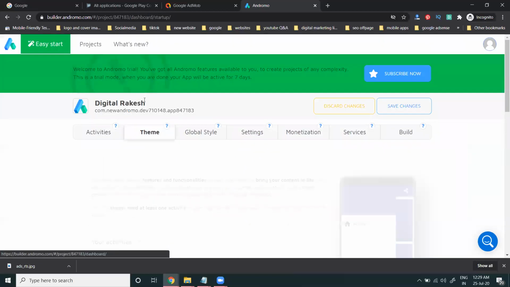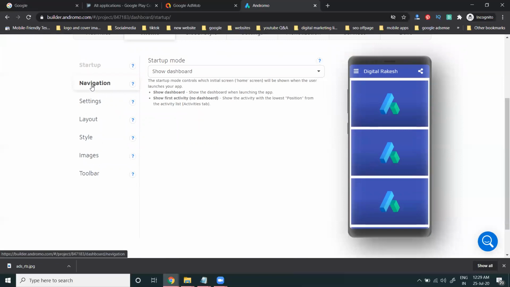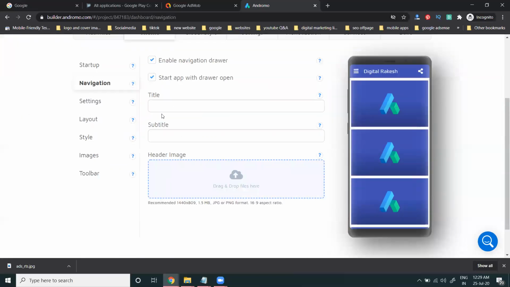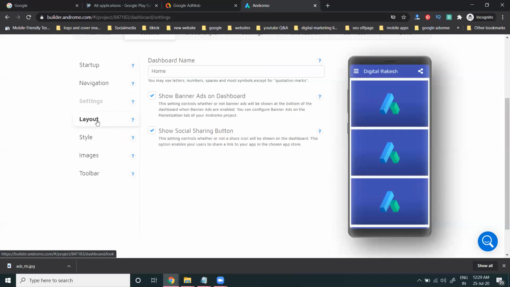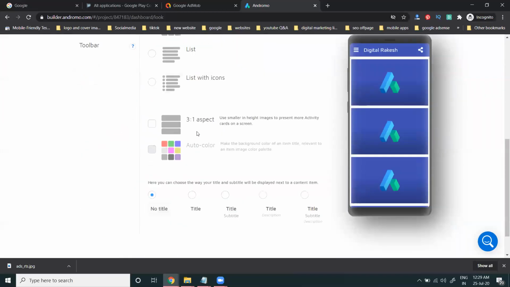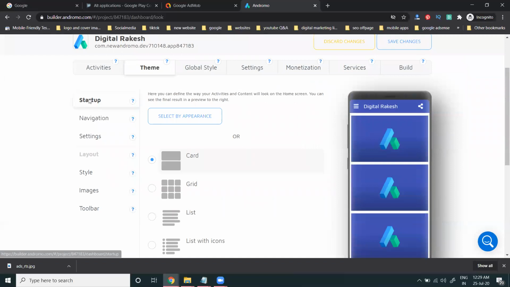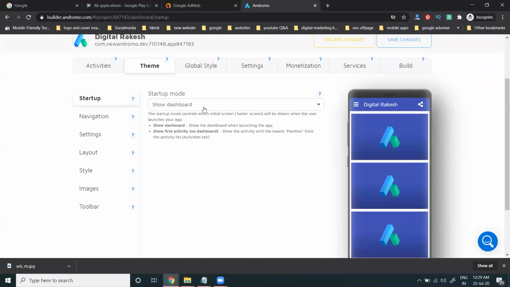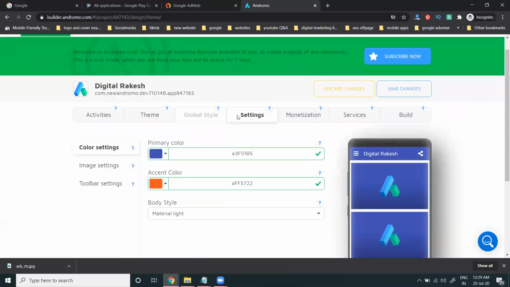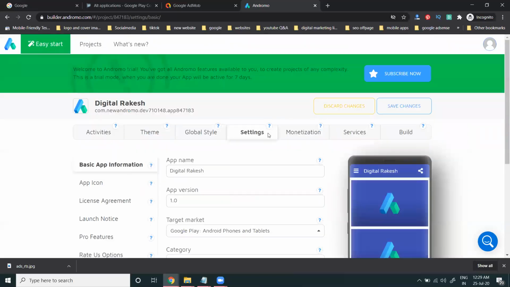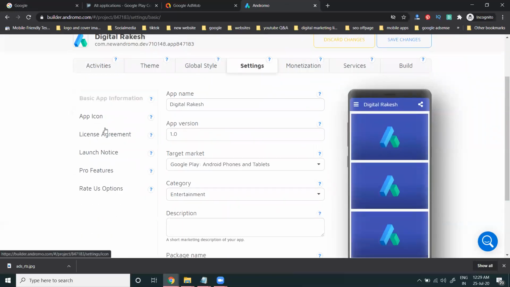In this theme, first navigation here. What changes are required? Settings, layout, show dashboard, and first no dashboard here. So use these options. You can make it for your app, and the particular option will be here. App icon, everything will be given by the settings option.